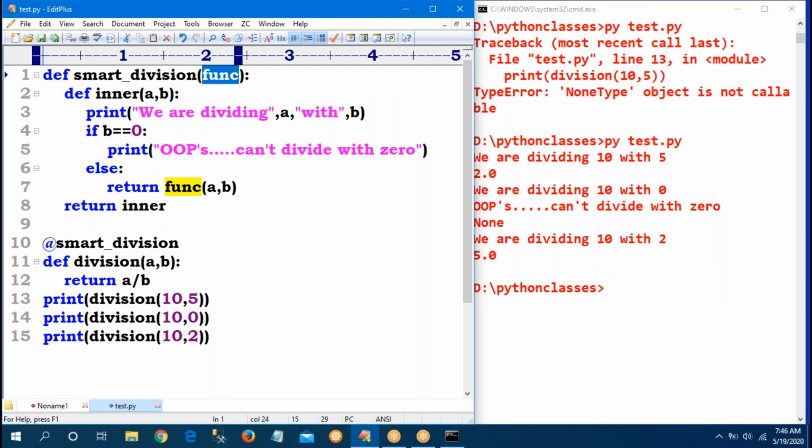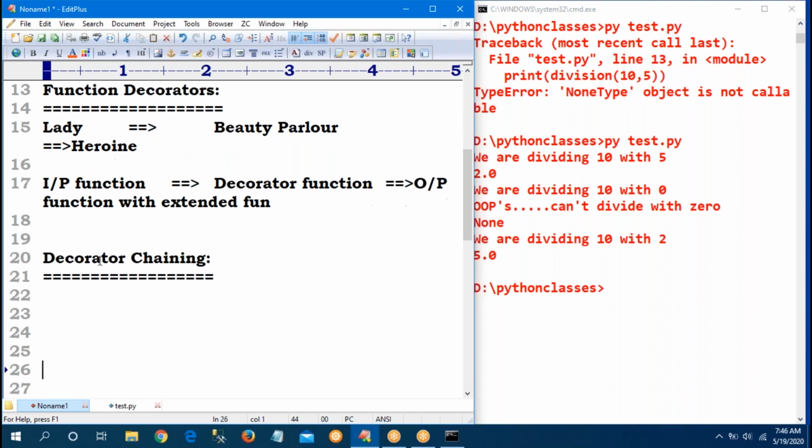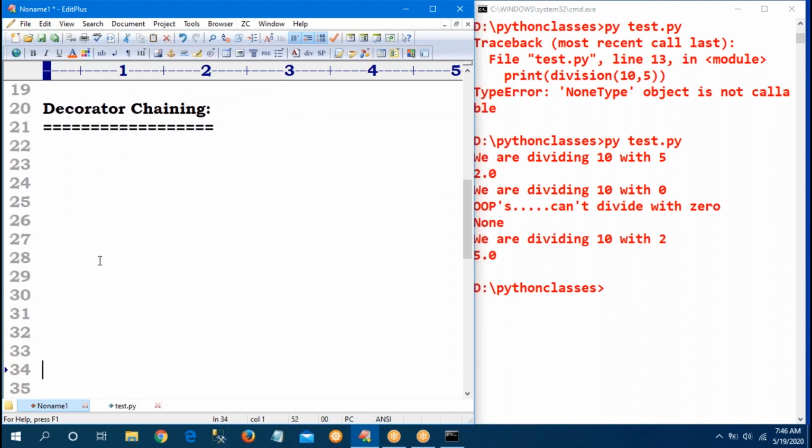Sir, suppose a function contains 2-3 decorators. How will it be executed? The same function has 2-3 decorators, 3 decorators are available there. So which decorator is executed? Top to bottom is executed.